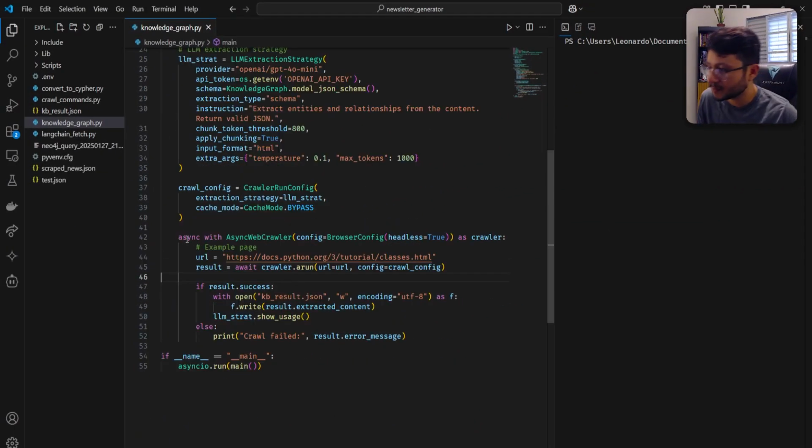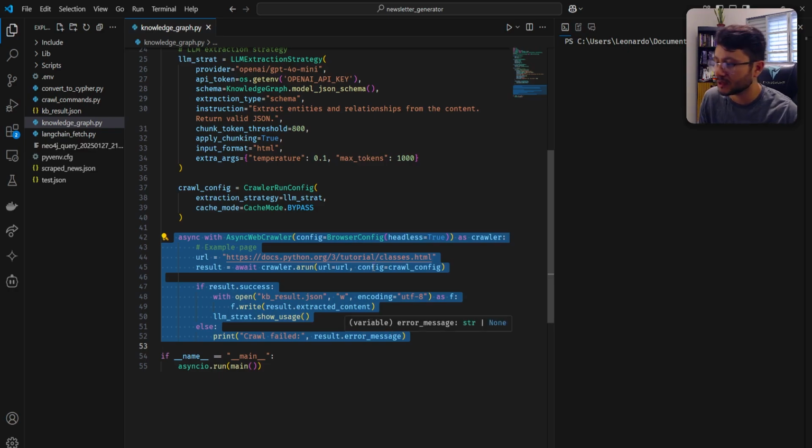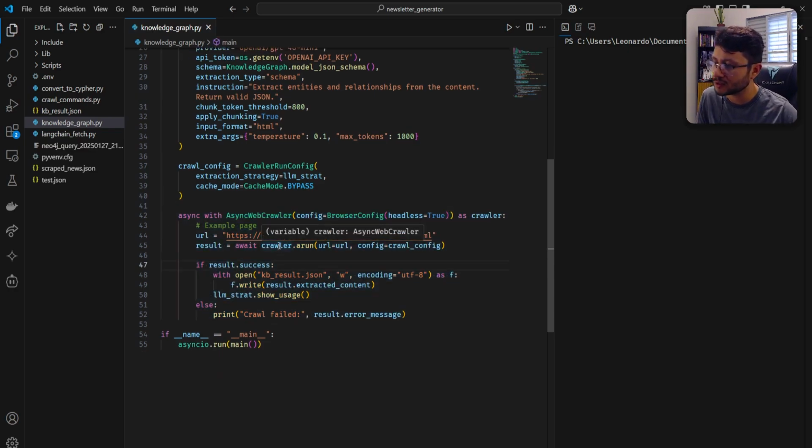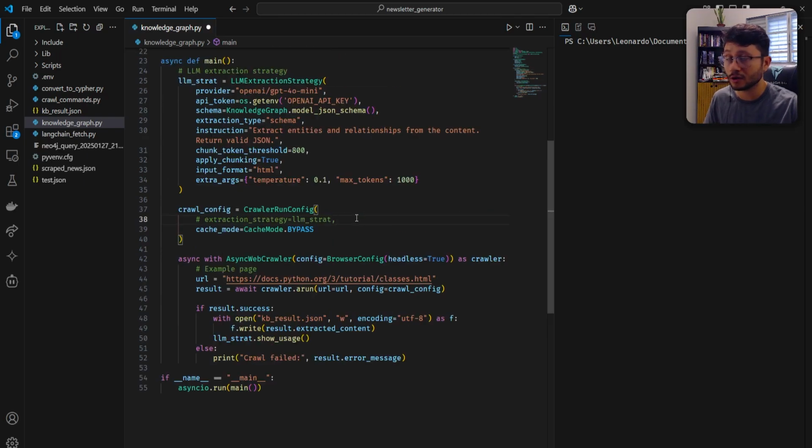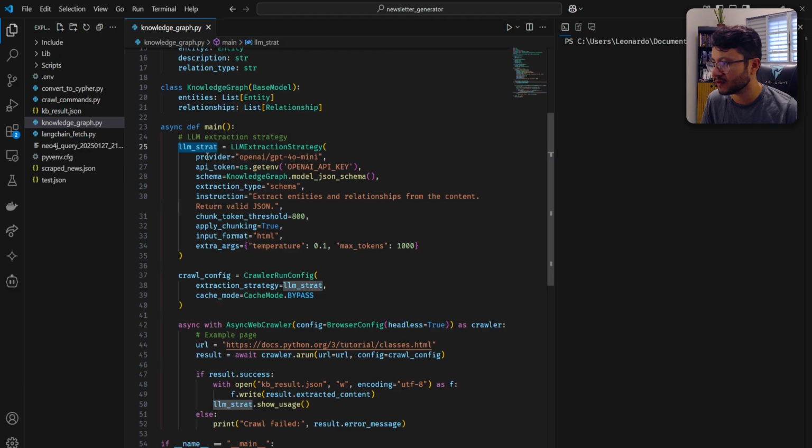Then you have the rest of the implementation down here, and what you need to understand about Crawl4ai is that everything runs around this specific crawler and everything you insert inside of it. So for the configuration, I'll specify the crawling configs, and you don't necessarily have to use an LLM strategy. It also crawls a website without using the LLM, then brings it back to you in a structured way. But the idea of using an LLM is just getting everything done as you crawl, as you scrape. And this is what is specified right here.